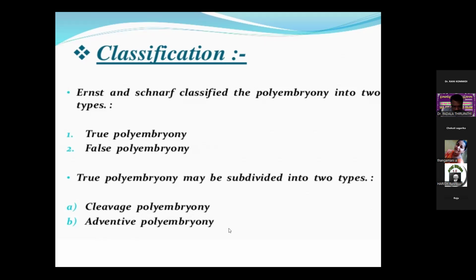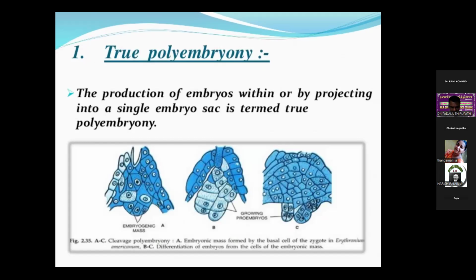Later the false polyembryony was defined by Gustafsson. Now we are entering into true polyembryony, which may be subdivided into cleavage polyembryony and adventive polyembryony.